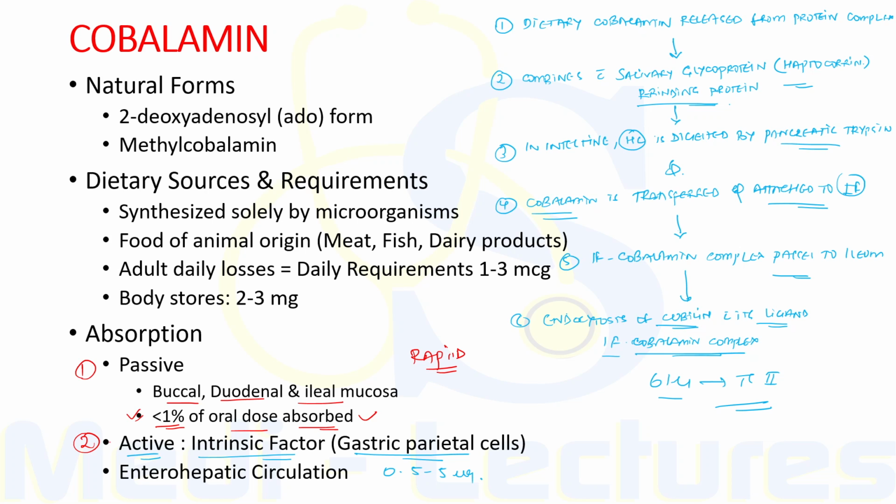Because of this enterohepatic circulation, cobalamin deficiency develops rapidly in patients with malabsorption as compared to vegans, in whom dietary cobalamin is low but the reabsorption of biliary cobalamin is intact. So malabsorption is a more important cause of cobalamin deficiency as compared to decreased dietary intake.